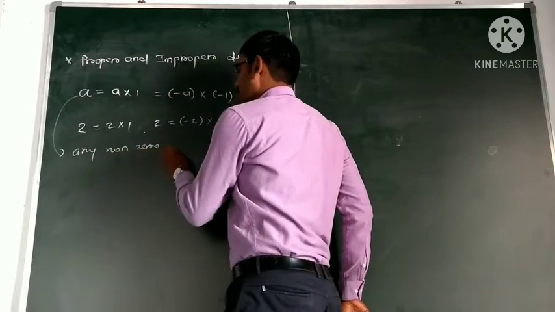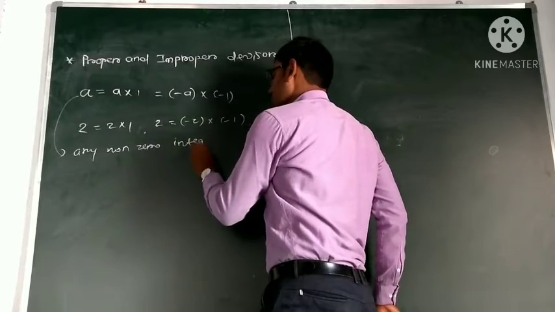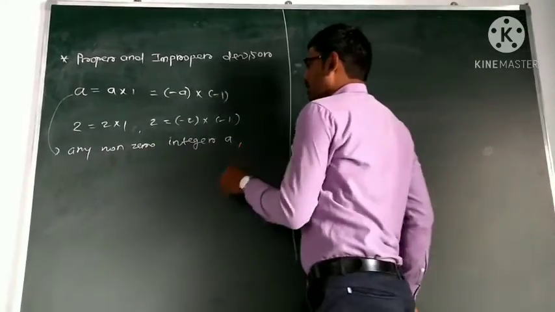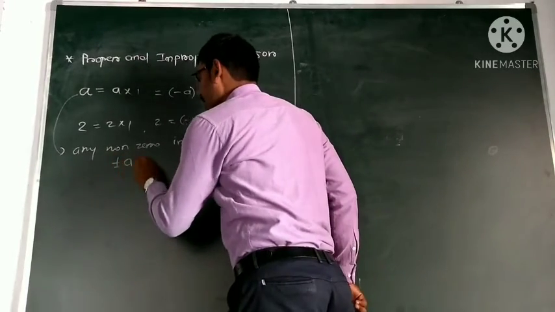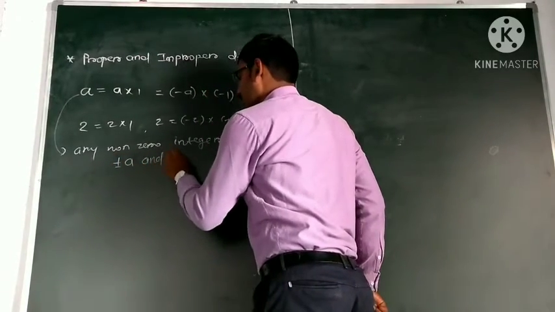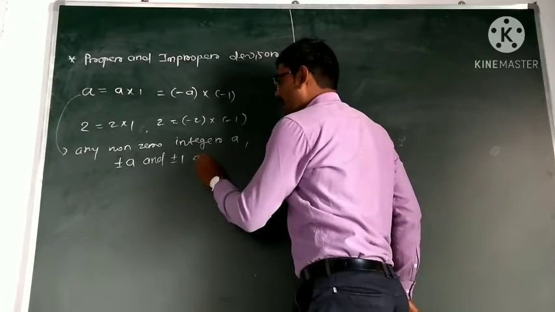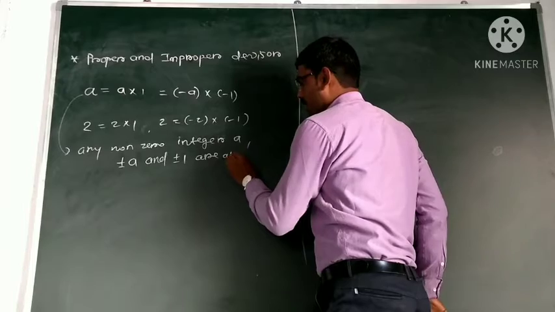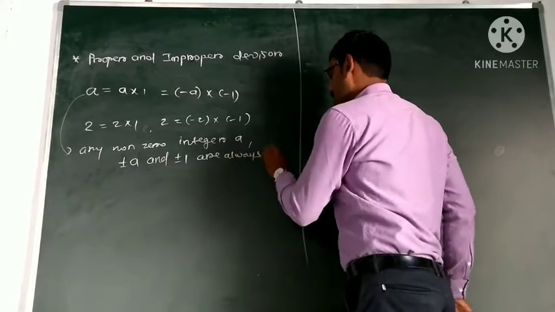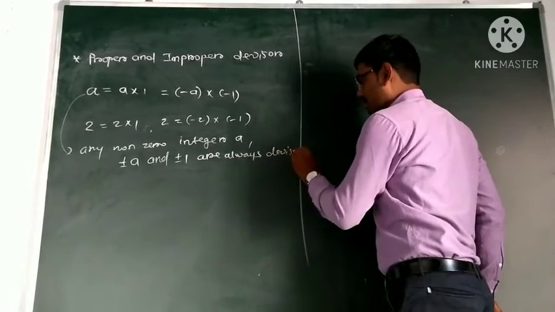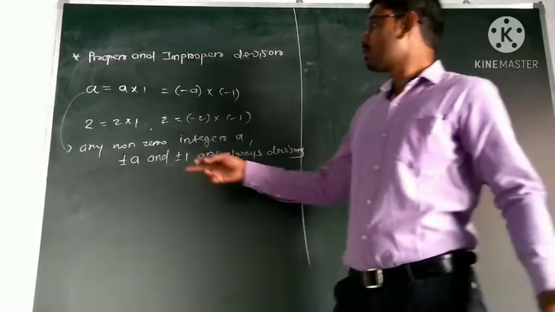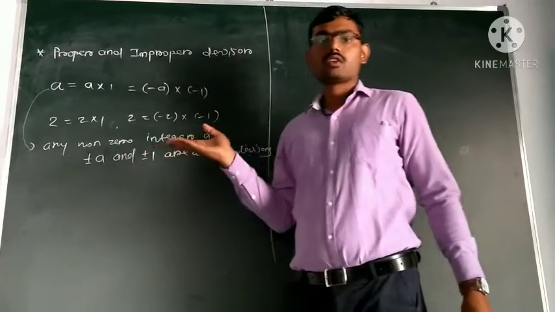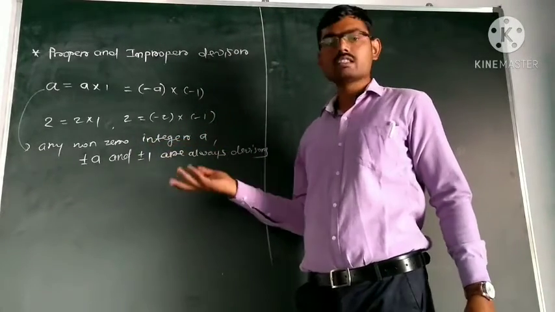So from this we can say for any non-zero integer a, plus or minus a and plus or minus 1 are always divisors, because 2 is always divisible by 2, by minus 2, and by plus or minus 1.